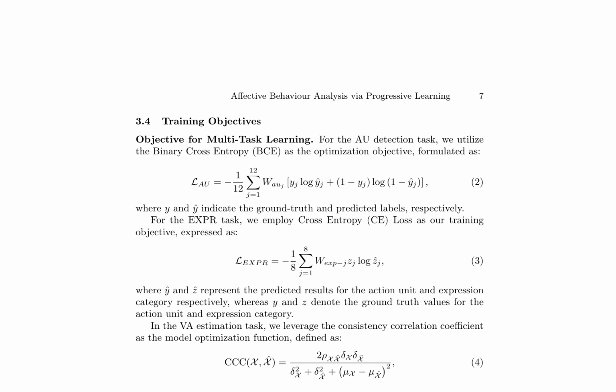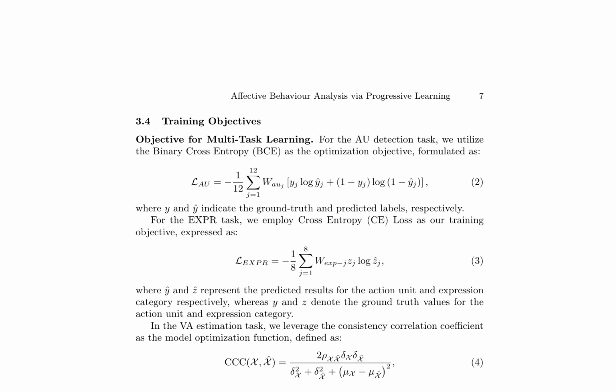This research paper presents a comprehensive framework for effective behavior analysis via progressive learning. The authors propose a multitask learning strategy that jointly trains 3 subtasks: action unit, AU, detection, expression recognition, EXPR, and valence-arousal, VA, estimation. The training objectives for each subtask are defined as follows.